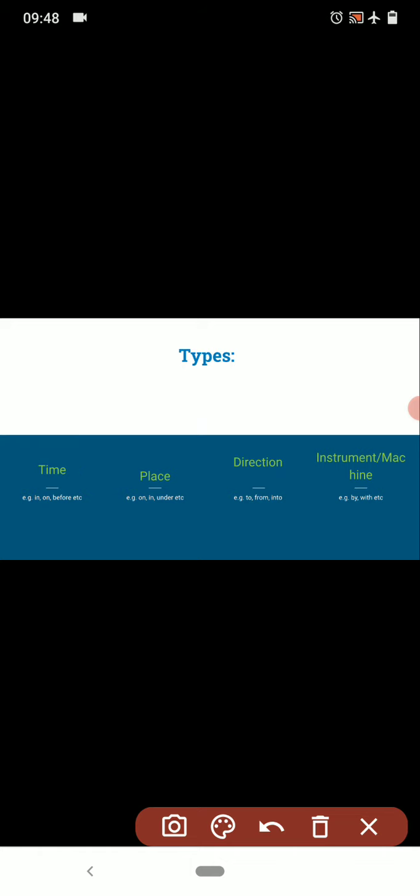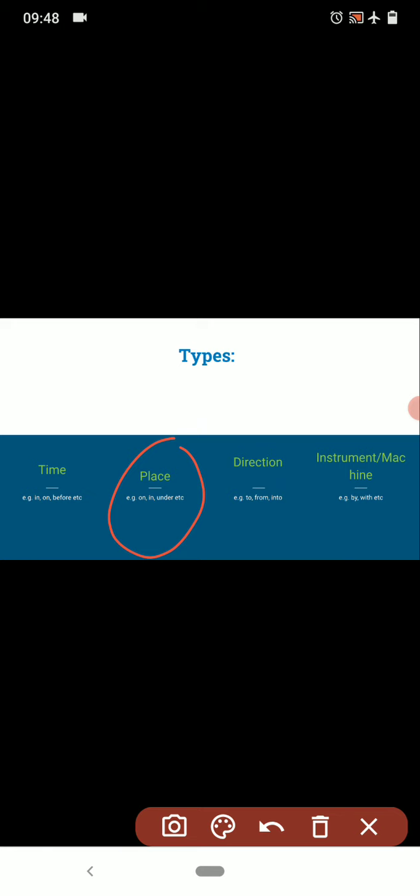Next, prepositions of place. Which are the words or examples? They are on, in, under, etc. See here, on and in are repeated as they are given in time too, but it depends upon context. What sentence we are using, it depends upon it.